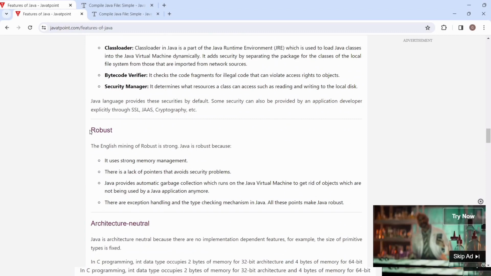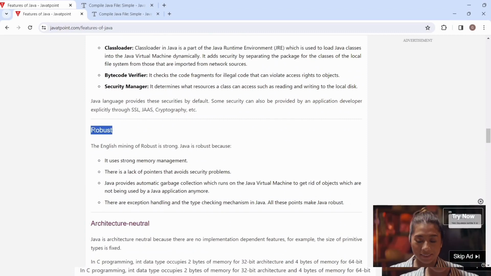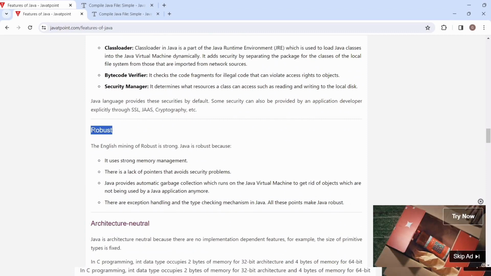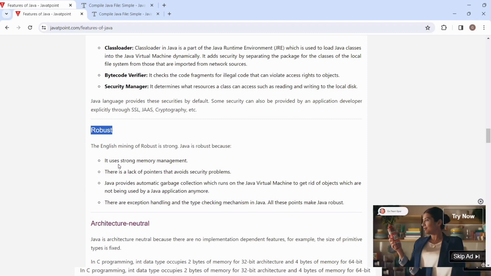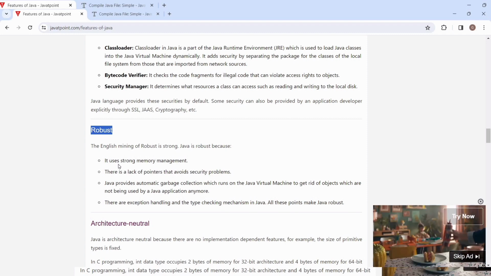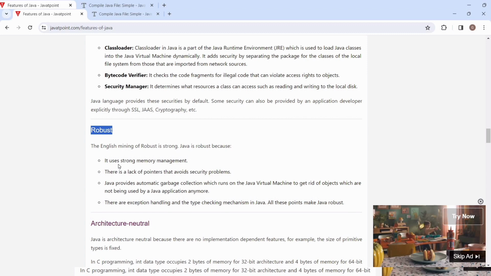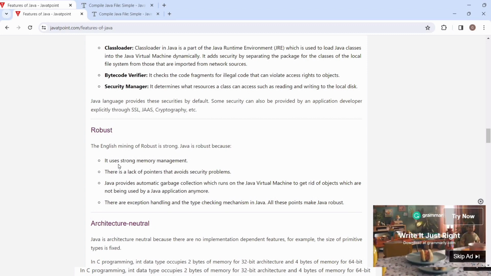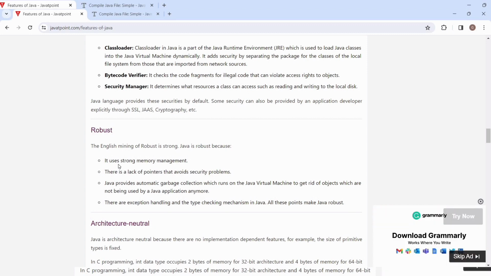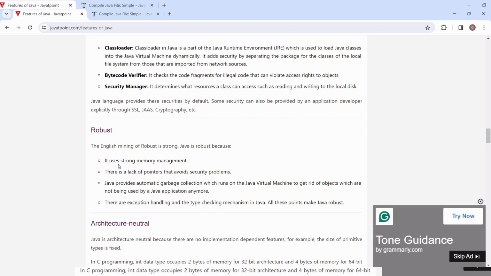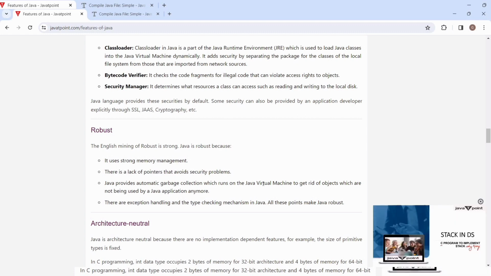Now what is robust? It means strong memory management. Because it does not have pointers, that avoids security problems. Java provides an automatic garbage collector, which runs on the JVM to get rid of objects which are not being used by the Java application anymore.